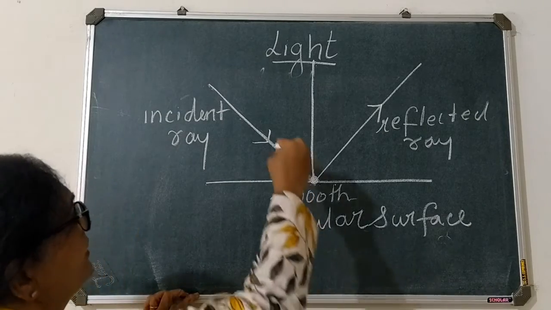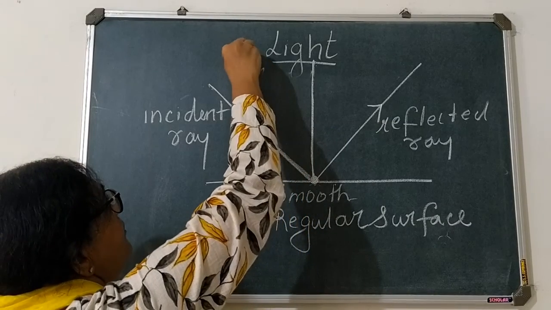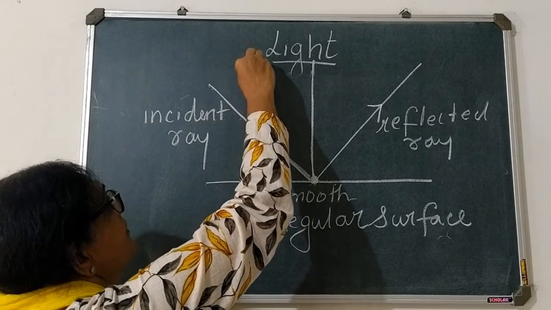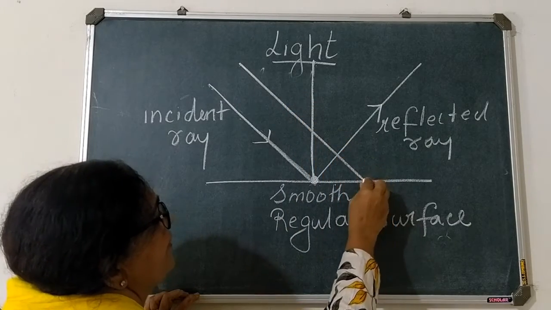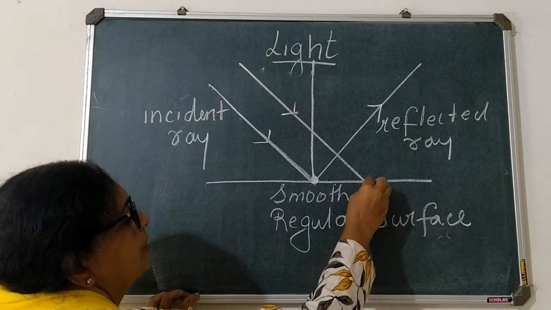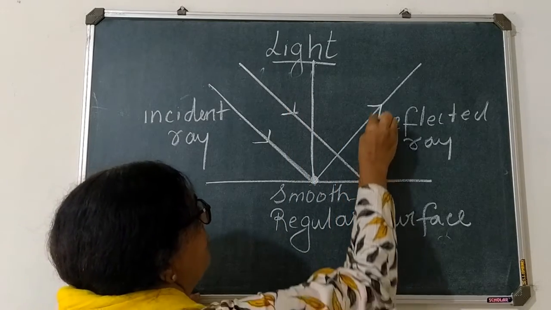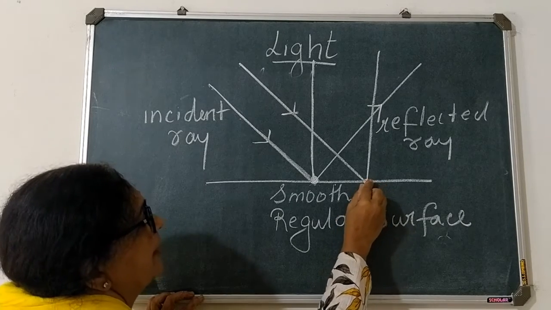Now let us take one more ray. We will understand by taking one more ray, which is falling on this surface. This will be the incident ray. Let us draw one perpendicular here. So what will happen after falling here?